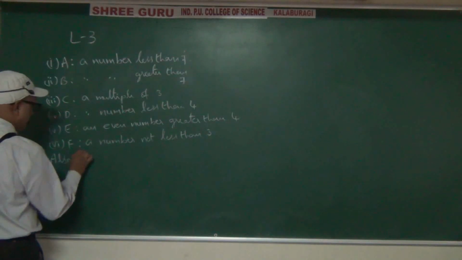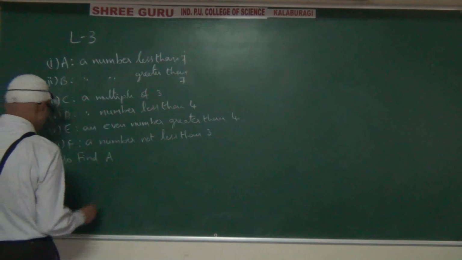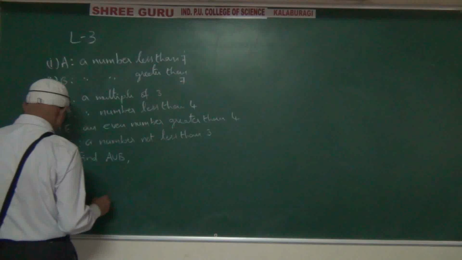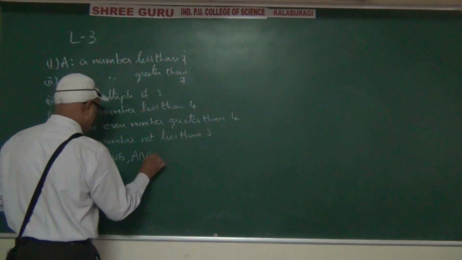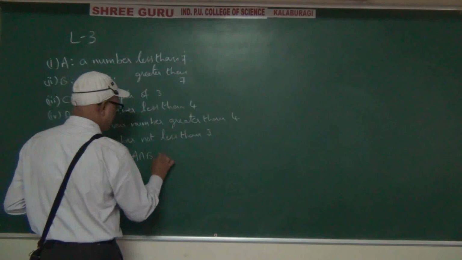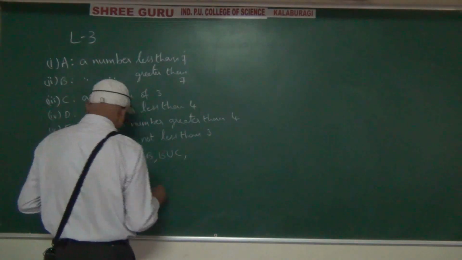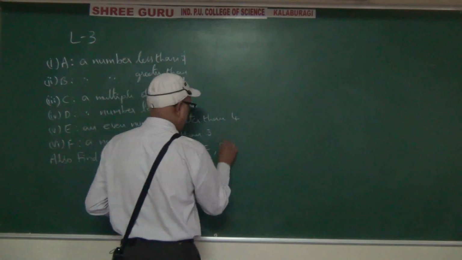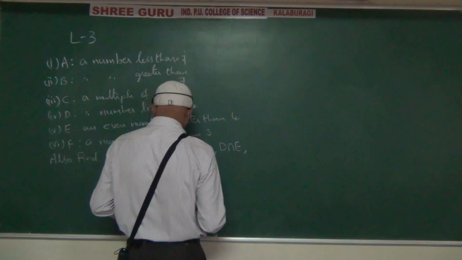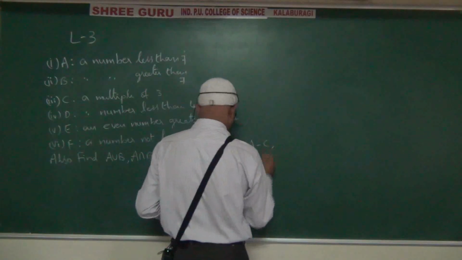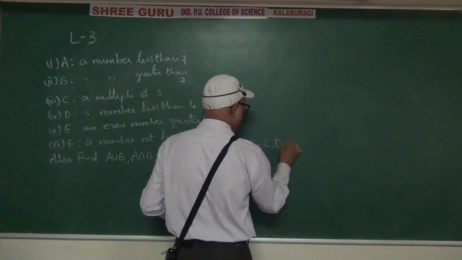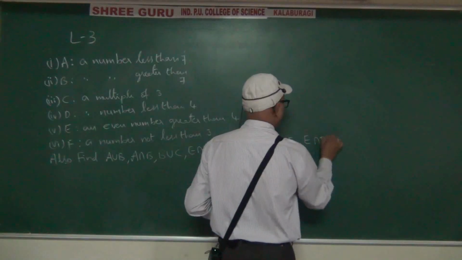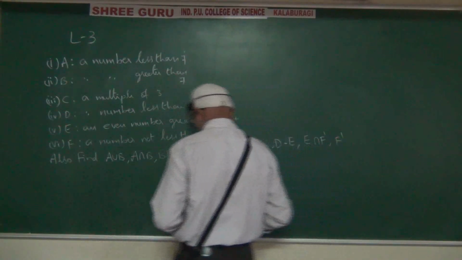So find this complete question. You have to do homework related to the sets chapter: A union B, A intersection B, B union C, E intersection F, D intersection E, A minus C, D minus E, E intersection F dash, and F dash.